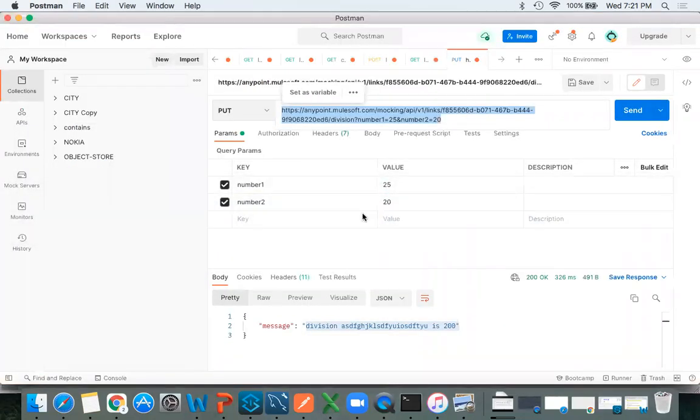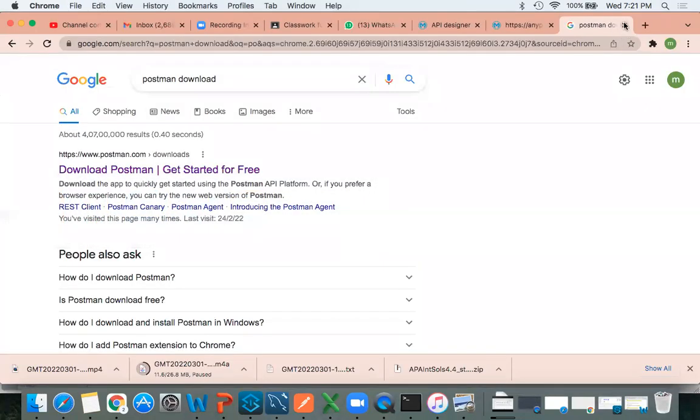Sorry, does it accept only the GET method, sir? Browser, just forget it. You will get so many confusions.